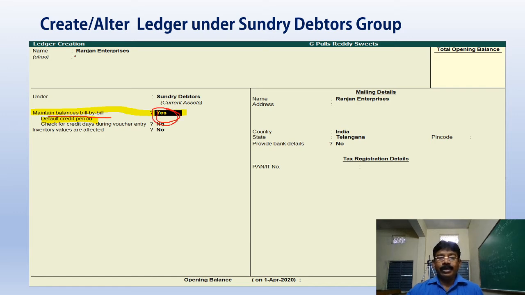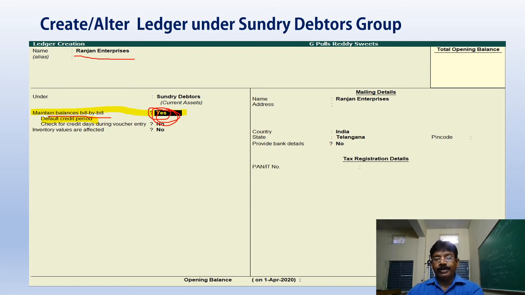So I created Rajan Enterprises under the group of sundry debtors. When I enabled the F11 feature, maintain bill-wise details, in the ledger of Rajan Enterprises under sundry debtors this option is enabled, maintain balances bill by bill. Here we have to set yes.